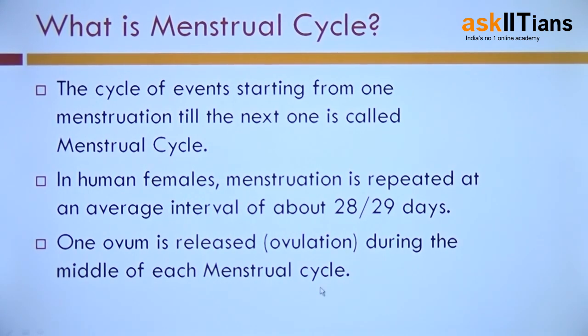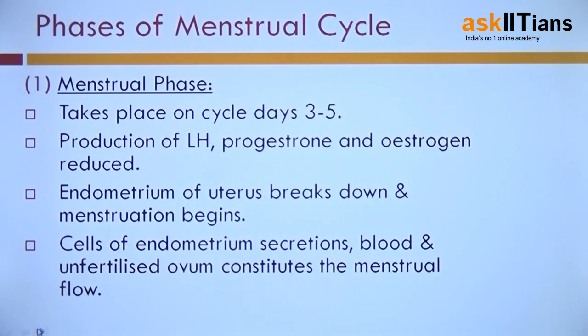During each menstrual cycle, one ovum is released during the middle of each cycle. So formation of an ovum and releasing of ovum all happen in one menstrual cycle. The phenomenon by which ovum is released is known as ovulation.